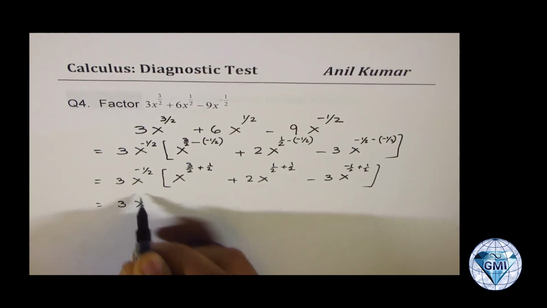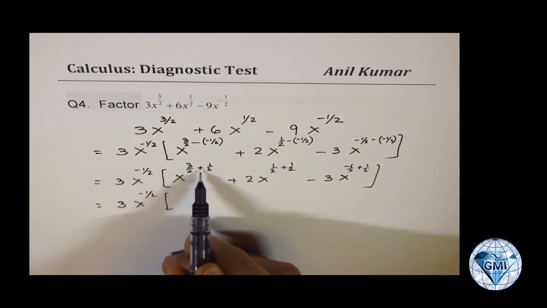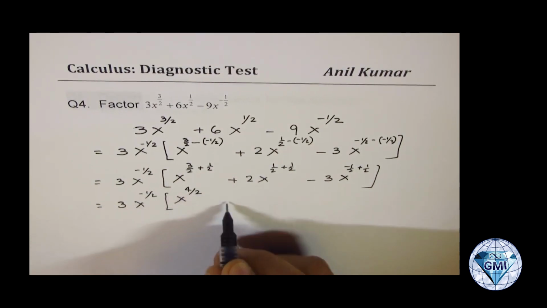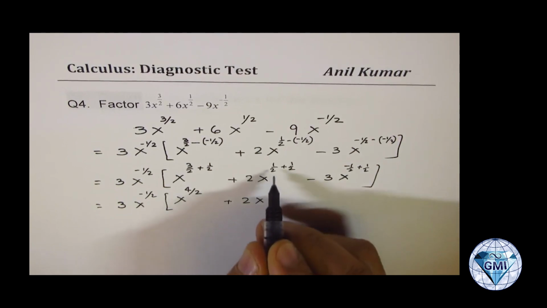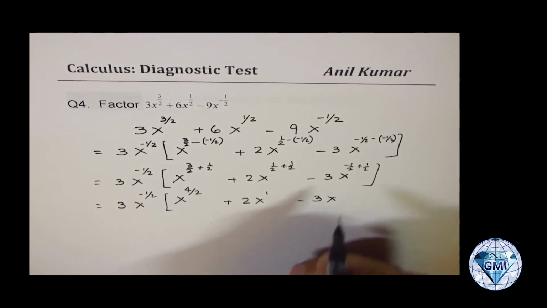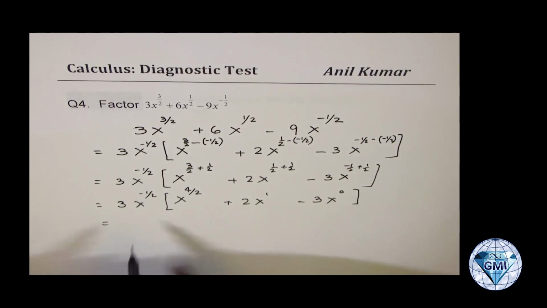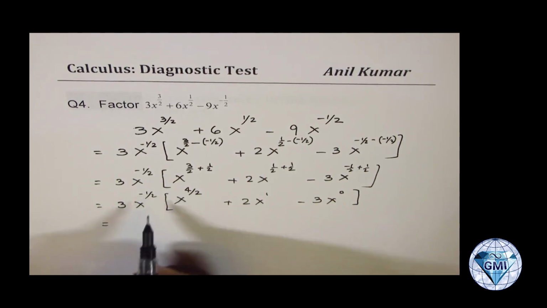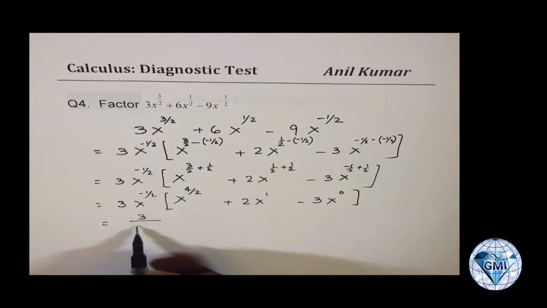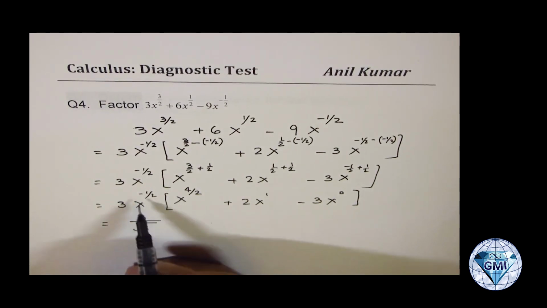So we get 3x to the power of minus half. Now 3 by 2 plus half is x to the power of 4 by 2, plus 2 times x to the power of half plus half, which is just 1, minus 3x to the power of minus half plus half, which is 0. Now when you say 3 to the power of x minus 2, you could have written this also as 3 over square root x. Is that okay? Minus means 1 over x and square root.